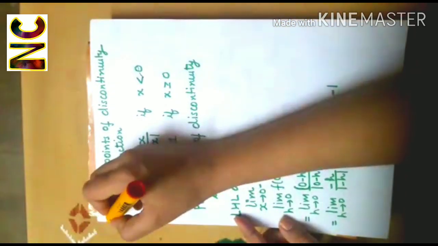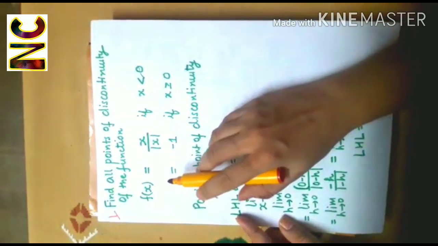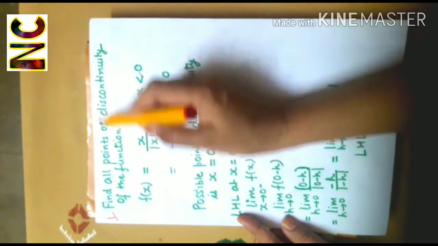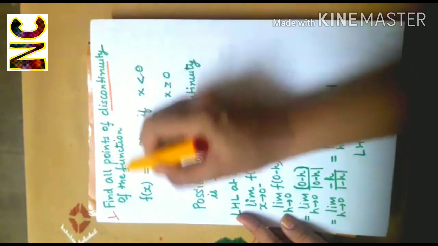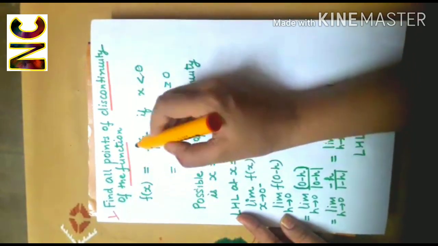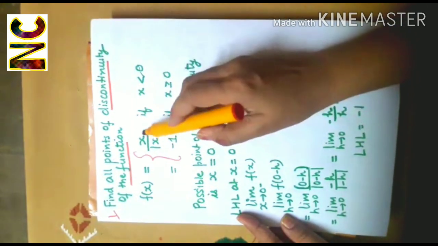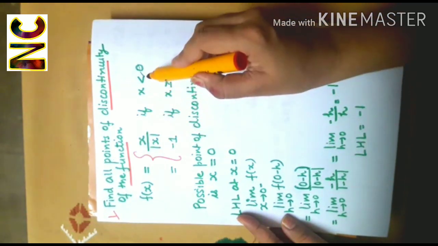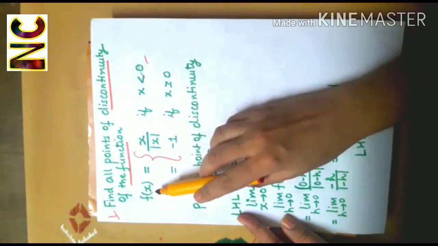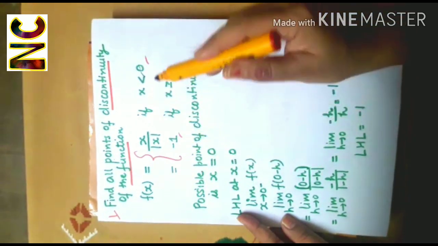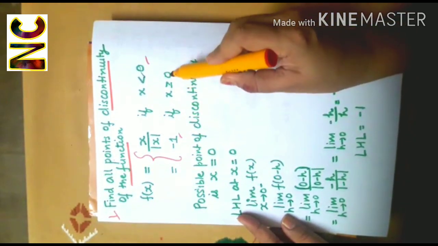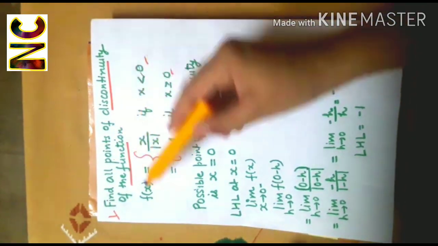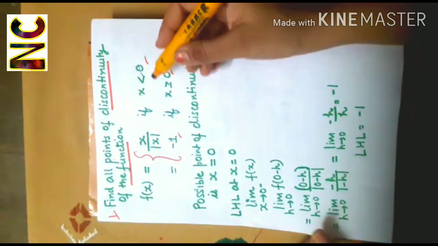Now let's take one question. The question is, find all points of discontinuity of the function f(x) equals x over mod x if x is strictly less than 0, and f(x) is equal to minus 1 if x is greater than or equal to 0. Yes, domain of this function is R.